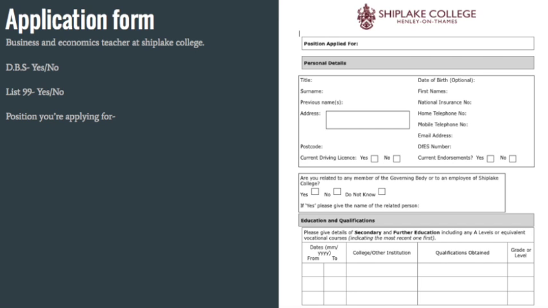Also on the application form, you'll be required to give examples of your past teaching experience in either secondary or further education, including A-levels or equivalent vocational courses. This means that they want to see examples of when you've taught and from where and what other colleges or institutions you've taught at. This will give you an idea of your experience.